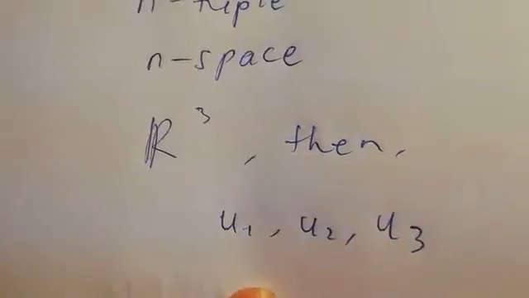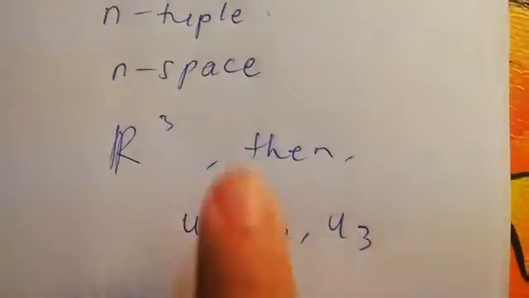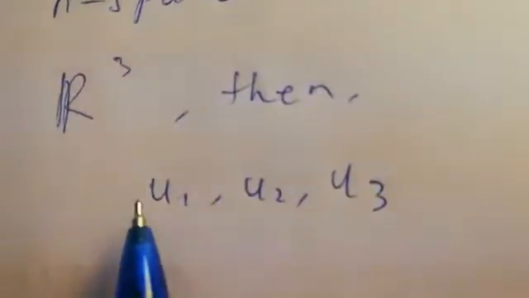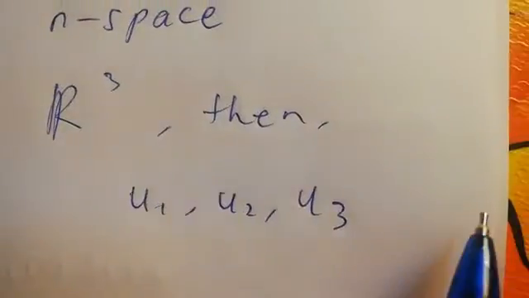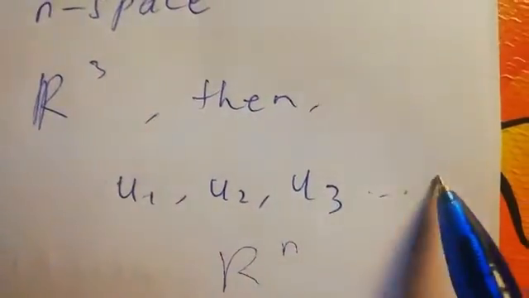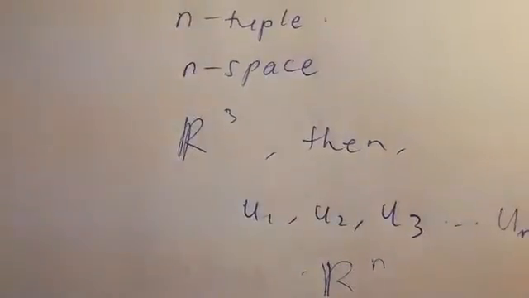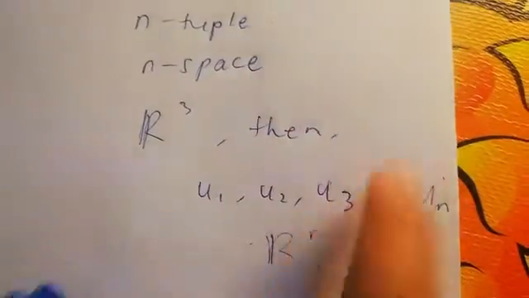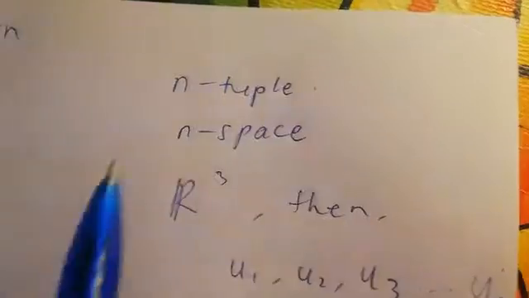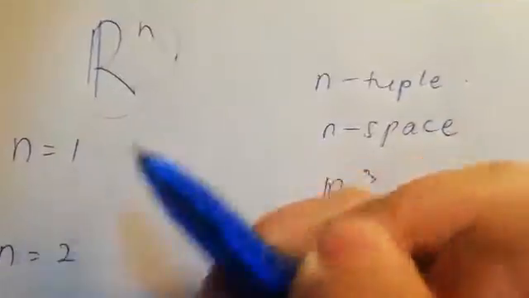Or we can say in the proper way, an ordered n-tuple is a sequence of n real numbers, like u1, u2, and u3. From this, the set of all ordered n-tuples is called n-space, denoted by R^n. Yes, this is the basic idea we want.